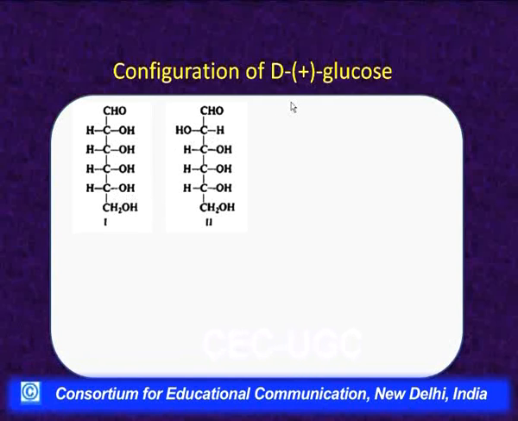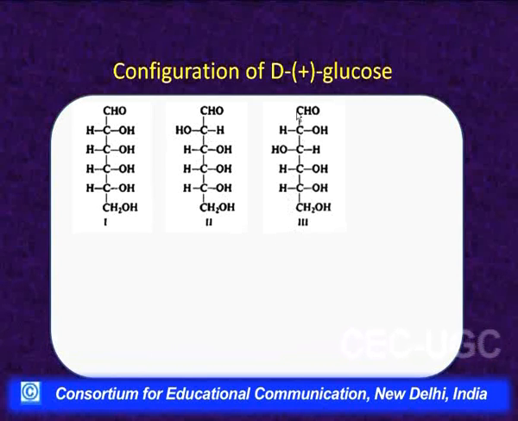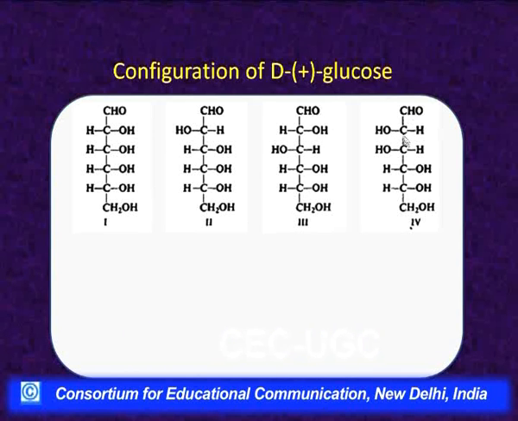So, he placed the 8 configurations by fixing the configuration at one of the asymmetric carbon atoms on the right side. He took first the configuration when he placed all the hydroxyls on the right, and then second its epimer, when the hydroxyl at carbon number 2 is placed on the left. Then 3, when the hydroxyl on carbon number 3 is placed on the left, the 2 others on the right, and then its epimer where the hydroxyl at 2 is also on the left. So, 2 and 3 both on the left here, 3 on the left there. So, 3 and 4 form an epimeric pair, and 1 and 2 are an epimeric pair.